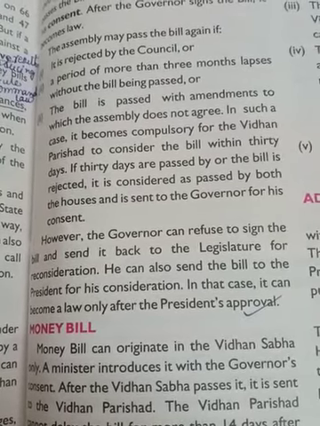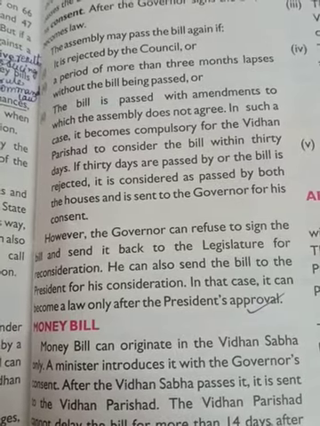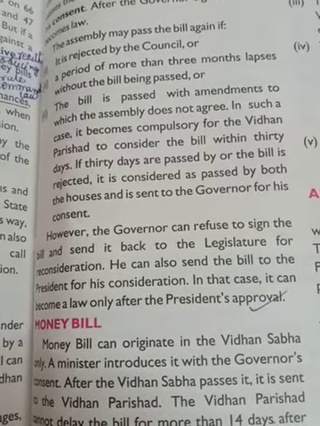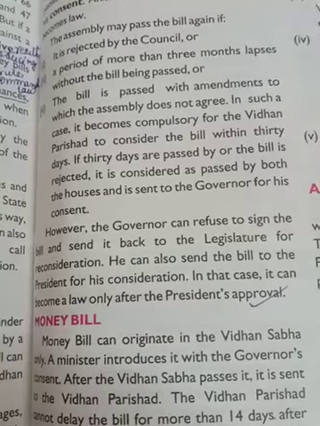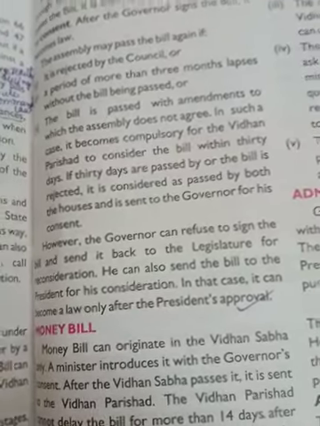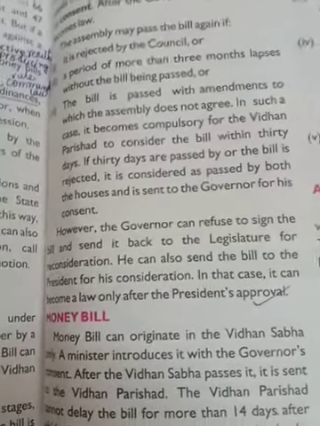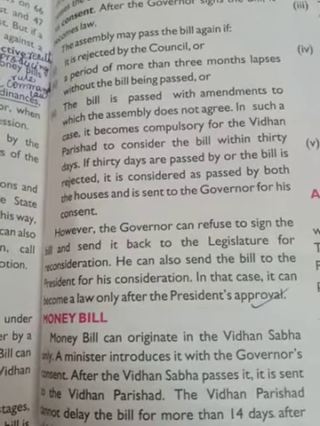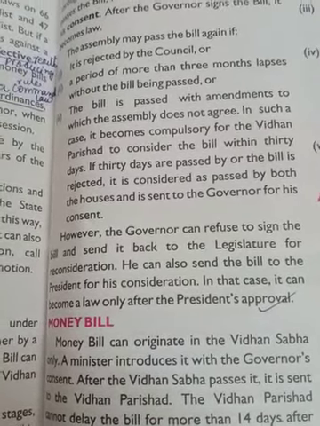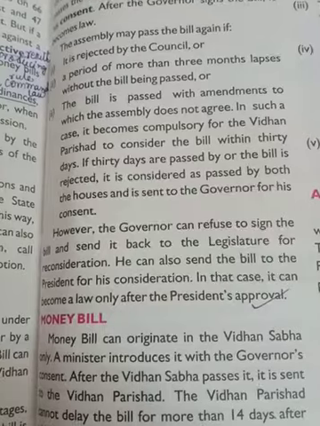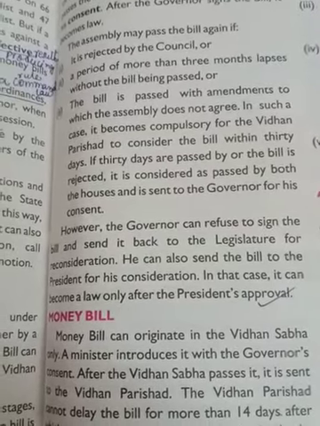Suppose there are laws which the Vidhan Sabha, or legislative assembly, does not agree are proper, then it is again passed to the Vidhan Parishad, and the Vidhan Parishad has to consider the bill within 30 days.